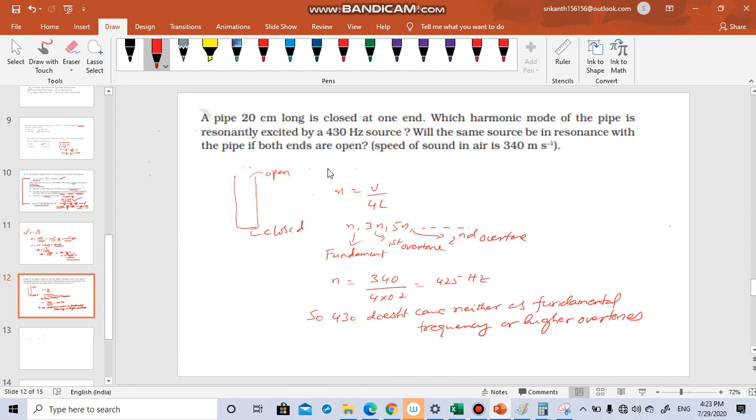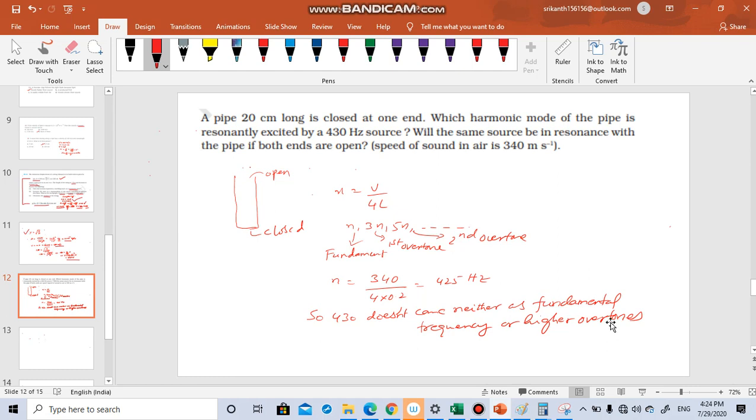So let us first calculate n value. v is 340 and L value is given as 0.2. There is no end correction here, he has not mentioned that. So you're getting 425 hertz. So 430 is not a multiple of 425 hertz. So definitely it is neither the fundamental frequency nor the higher overtone.